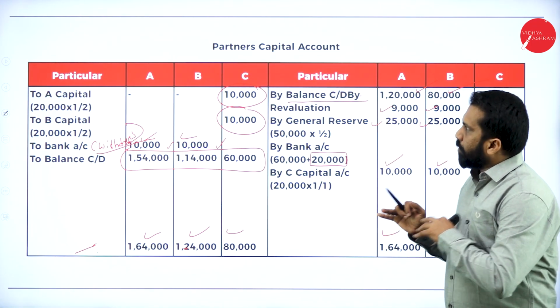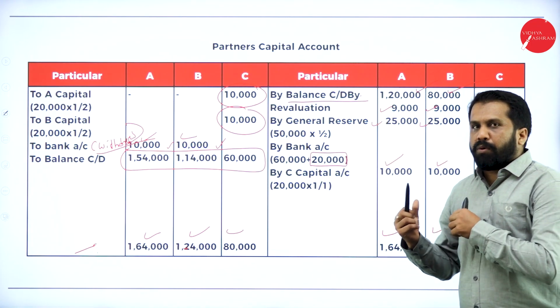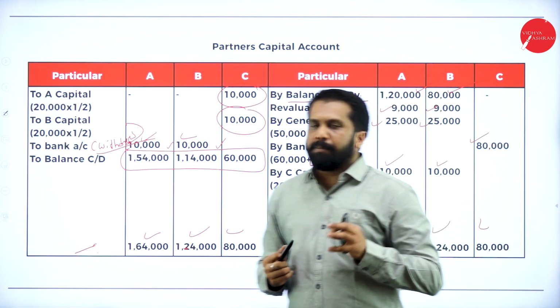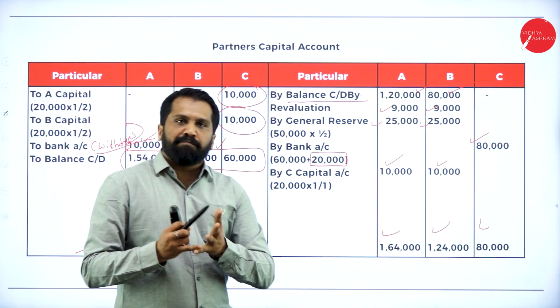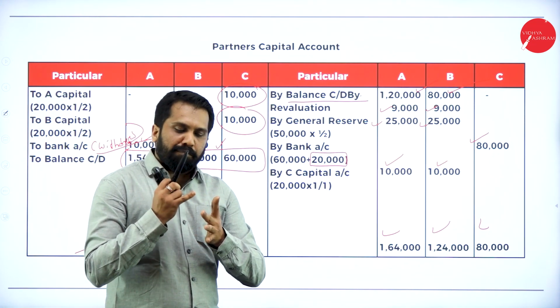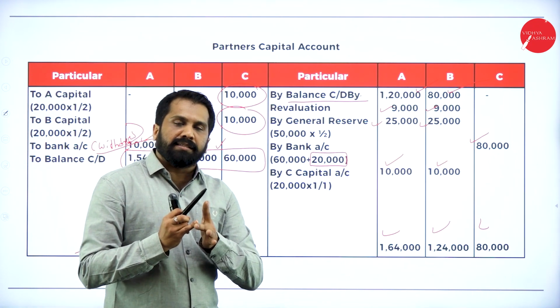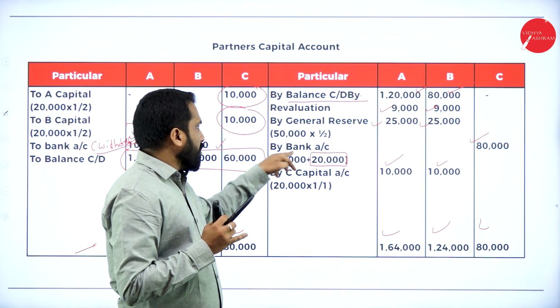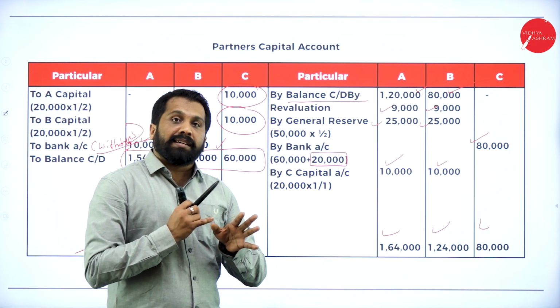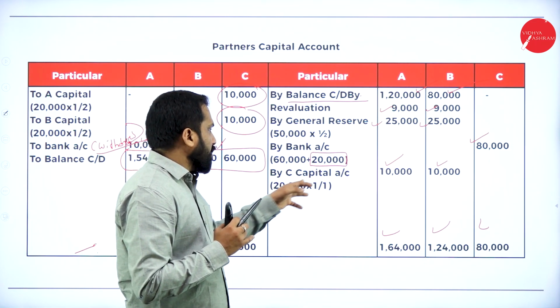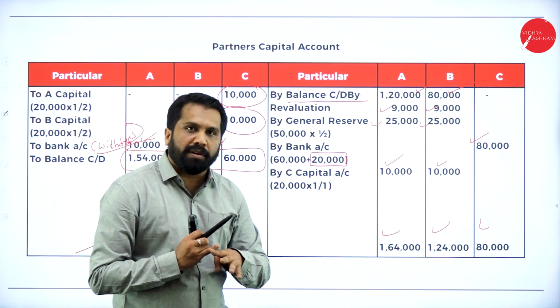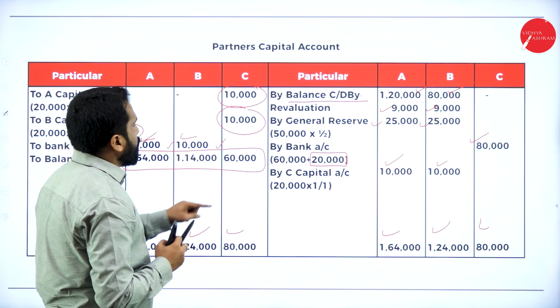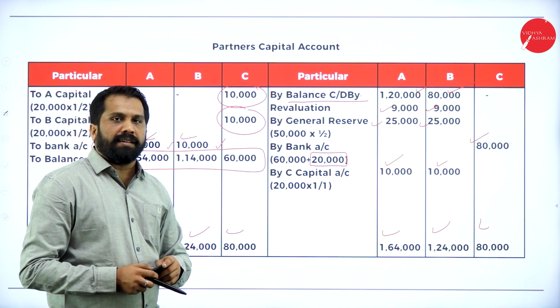This is your partners' capital account. What will come under the credit side? Simple one. By balance, by general reserve, by revaluation, by bank account or whatever he brought, and by capital. Capital in the sense whatever C has brought. Hope you are clear. Yes, this is all about your partners' capital account.